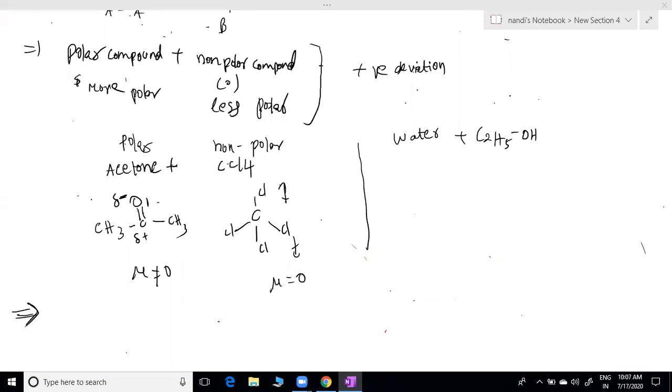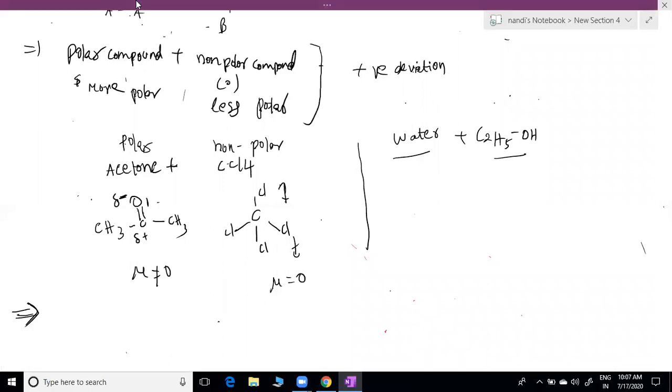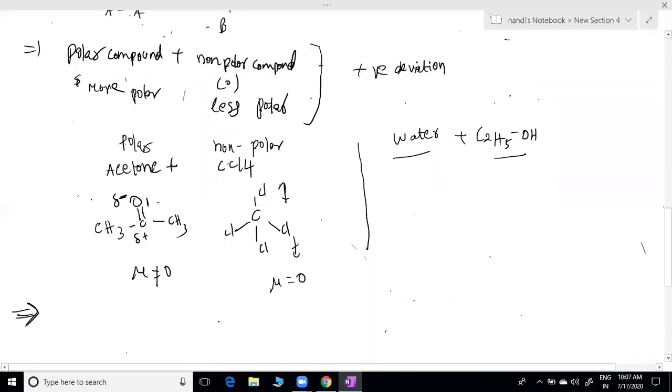So what type of deviation? This is more polar and this is less polar. Positive deviation. More polar and less polar combination is positive deviation. Understood? Every time you can't remember exact examples, so remember the NCERT level. If they come beyond that, then you can try to apply this concept. This is simple logic to identify.